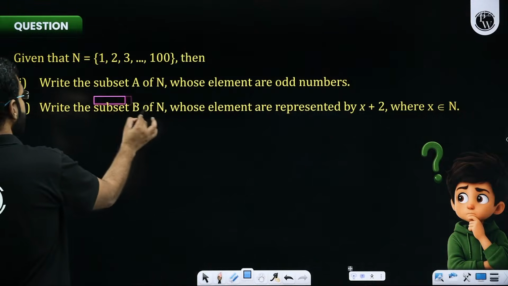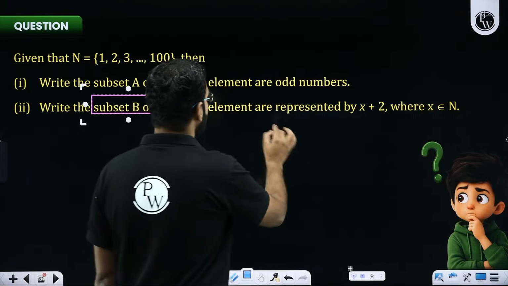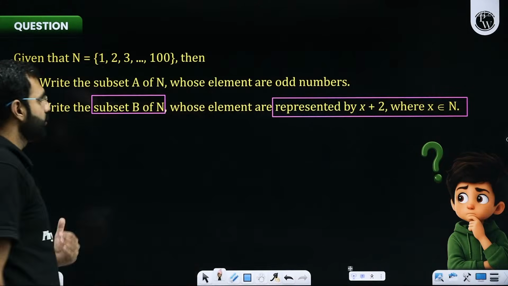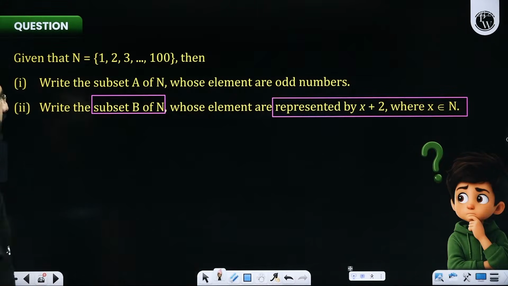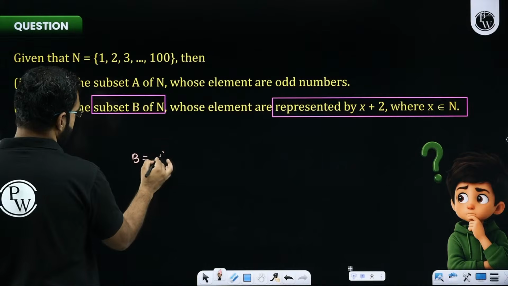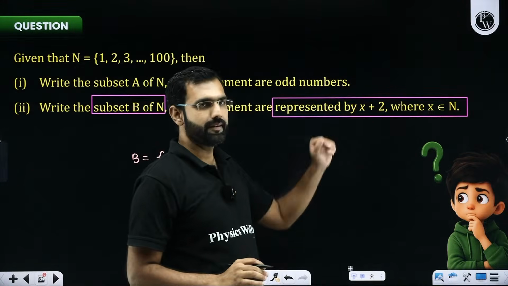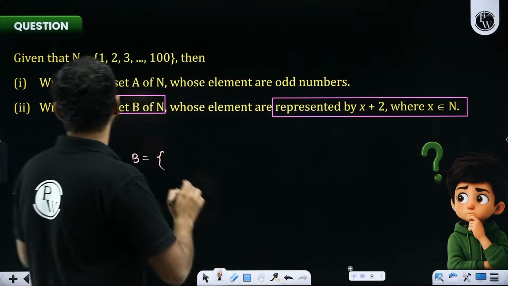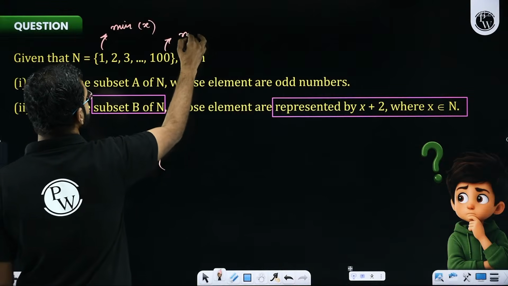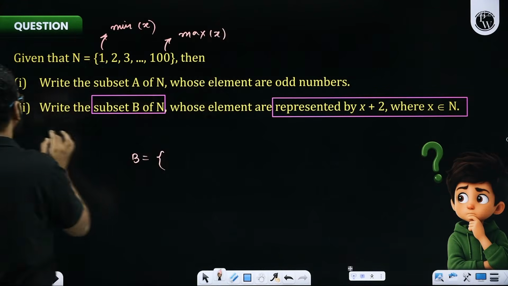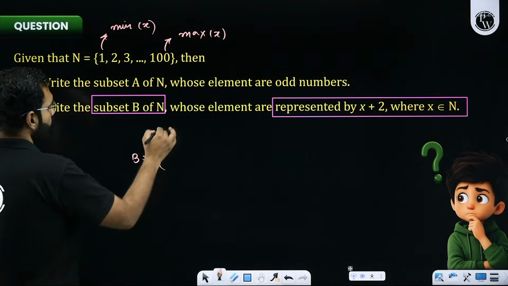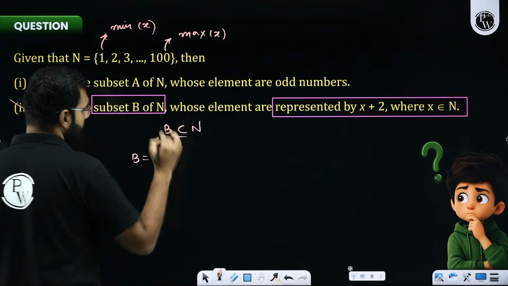Second question: write the subset B of N whose elements are represented by x plus 2, where x is a natural number, or rather x is a part of this set N. So if I wish to write set B, please understand, the least possible value of x which I can take will be 1. This is the minimum value of x I can take. And can I take the maximum value of x from here? I can, but for this question, I cannot. Let me tell you why. Because ultimately, I am told that B is a subset of N.